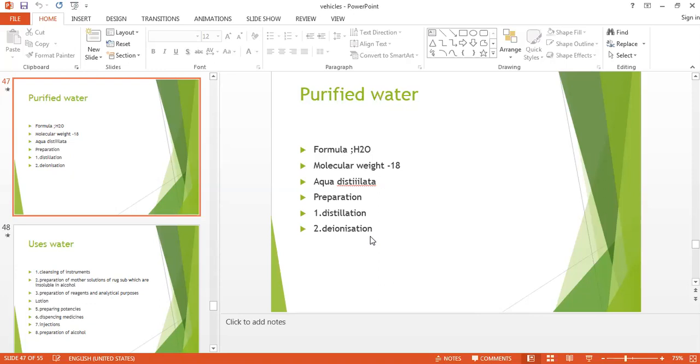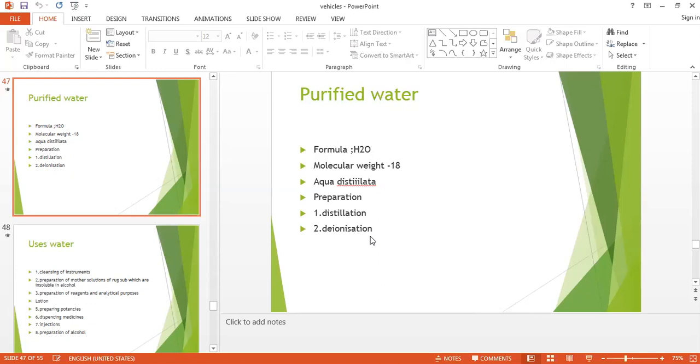But still it is not pure. The water which is coming out from the column is acidic. It may contain HCl or it may contain H2SO4. So it is not useful for our purposes. So the resultant acid, we have to remove it, and for that we have to add the anion exchanger. So here we will add a hydroxyl group. So what will be the reaction? HCl plus hydroxyl group, there is a formation of water.